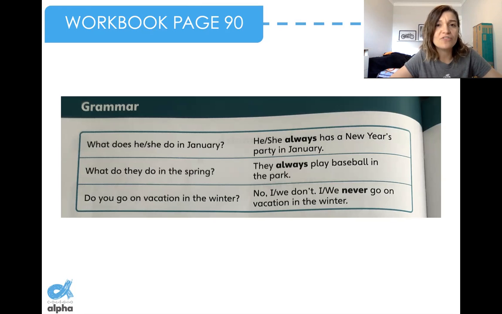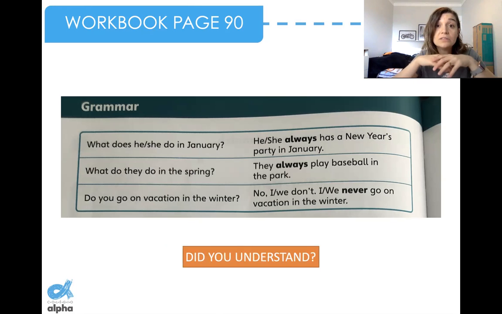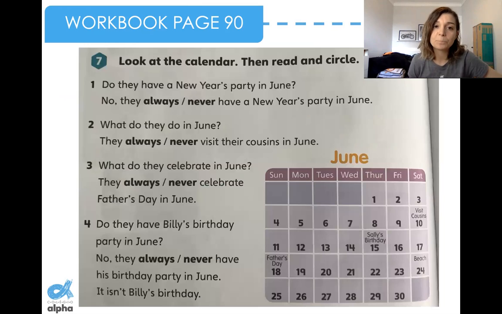And the last one. Do you go on vacation in the winter? No, we don't. We never go on vacation in the winter. Okay, so did you understand? Yes? Did you understand all these questions and answers, using always and never? Great. So let's go to the next part of your workbook.